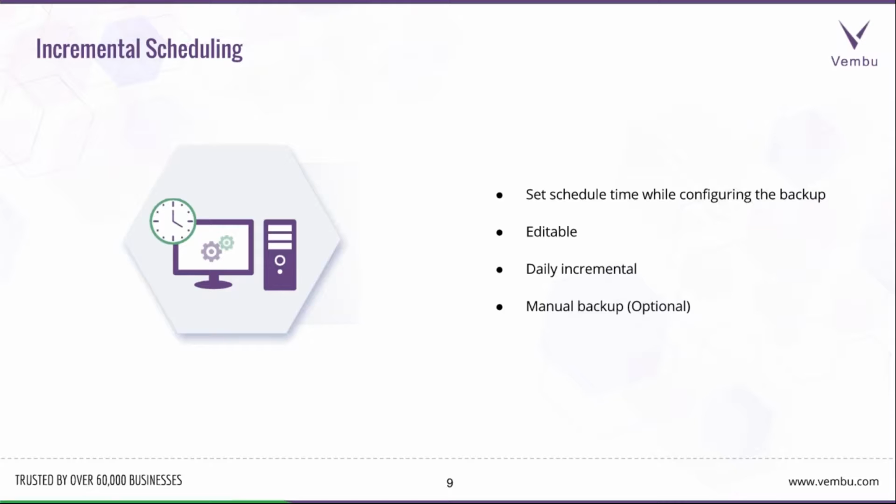The daily incremental takes the incremental of your Office 365 and Google Apps domains respectively. The overall daily mails, documents, everything can be backed up by the daily incremental. Also, if you want to run the backup manually, you can do so with the option we have provided in the domain listing.